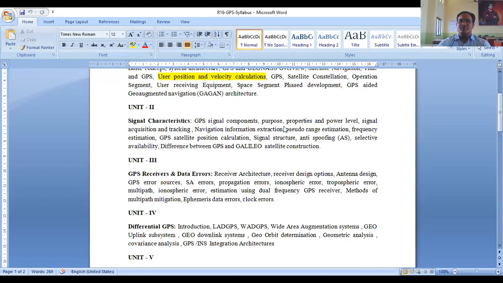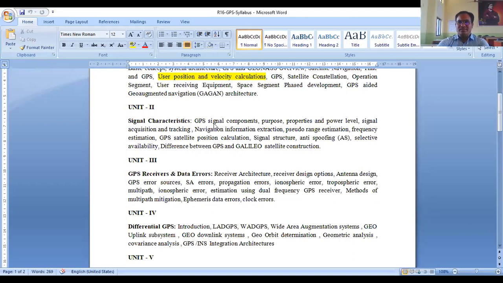And the last topic, one more topic mentioned here, is the differences between the GPS and the Galileo satellite construction. Of course, this we already knew. Say yes or no, we have already learned this in the first unit itself. The GPS constellation consists of 24 satellites and the Galileo constellation consists of 28 satellites. These differences we have already seen. Anyways, we will revise as per the availability of time, don't worry.